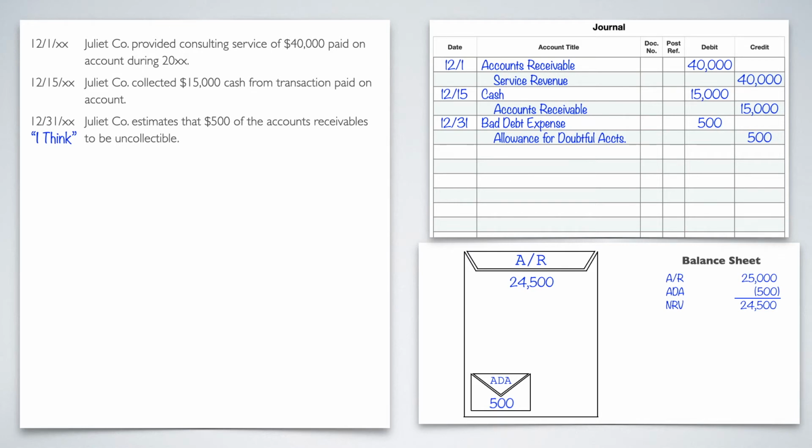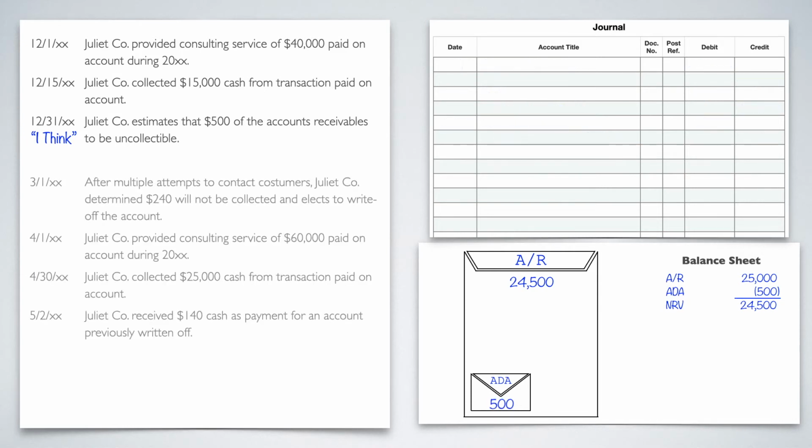So now let's go into the next year, the following year of transactions. All right. So 3.1, which is the I know section, it says after multiple attempts to contact customers, Juliet Company determined that $240 will not be collected and elects to write off the account. And the write off portion lets you know that this is the I know. We're getting rid of it. We're taking this $240 that somebody owes us and we're ripping it out of our books and throwing it in the trash, essentially.